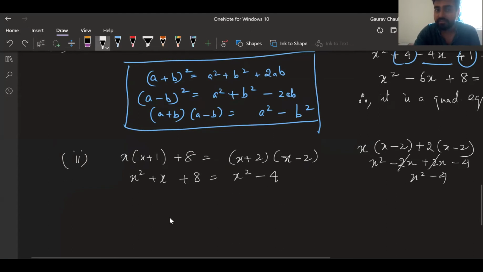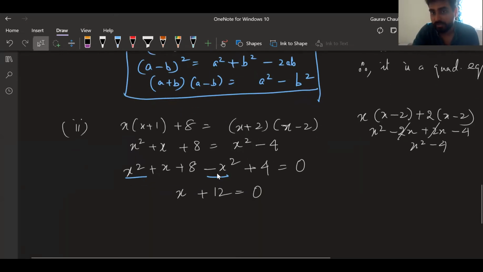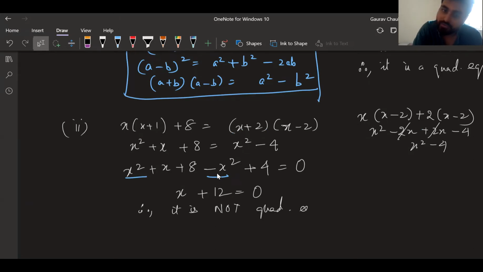Now I'm going to bring everything to the left hand side. It becomes x square plus x plus 8 minus x square plus 4. Signs are going to change just like linear equations. But here I'm noticing that x square minus x square becomes 0 x square. So x square is gone. What remains is x plus 12 is equal to 0. So this is not a quadratic equation, because x square is gone. Therefore, it is not a quadratic equation.